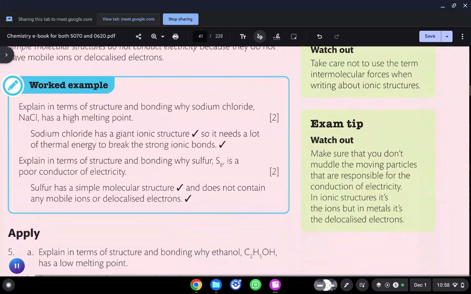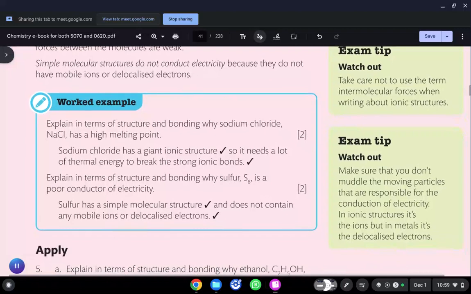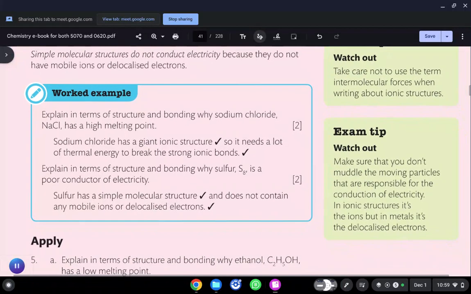Make sure you do not muddle the moving particles that are responsible for the conduction of electricity. In ionic structures, it is ions, but in metals, it is delocalized electrons. Yes, when we study the metallic bond, we will give the reason for conduction of electricity as the delocalized electrons, not the ions. But in aqueous solution, ions can move in the case of ionic bonds. Over there, we can mention this.